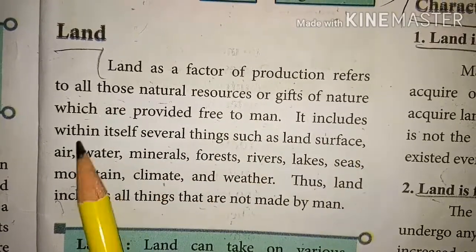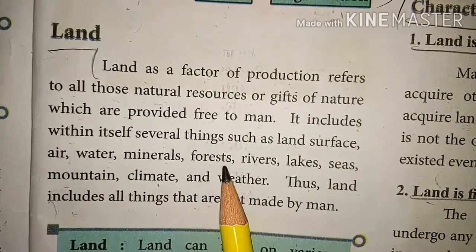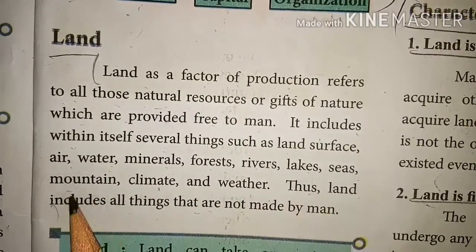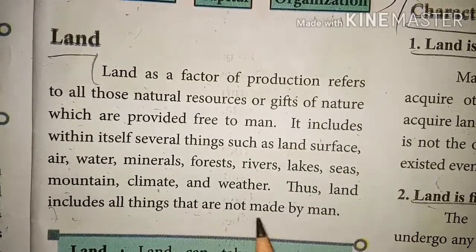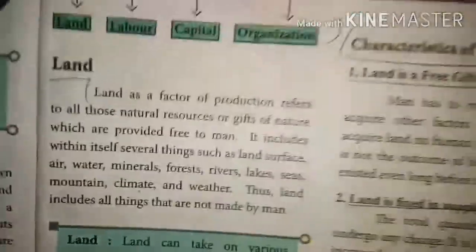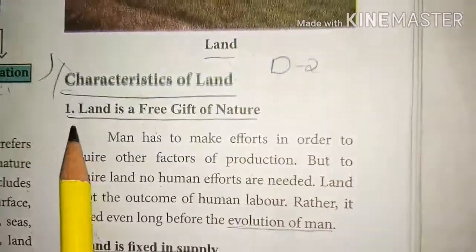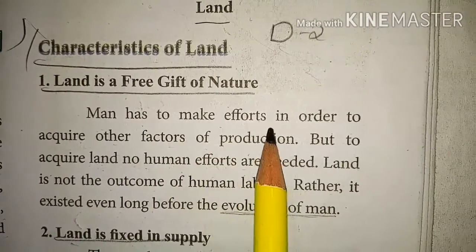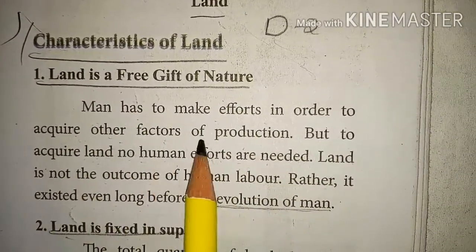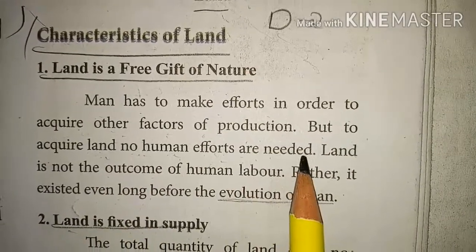It includes within itself several things such as land surface, air, water, minerals, forests, rivers, lakes, seas, mountains, climate, and weather. Thus, land includes all things that are not made by man. Look at this sea. Now the characteristics of land. First, land is a free gift of nature. So man has to make effort in order to acquire other factors of production, but to acquire land, no human efforts are needed.